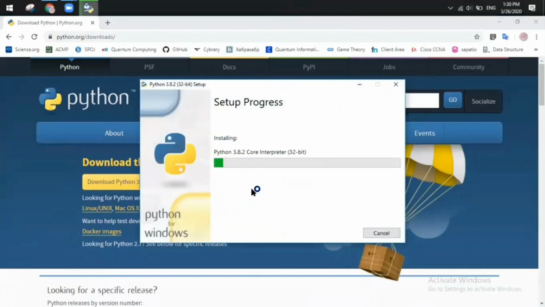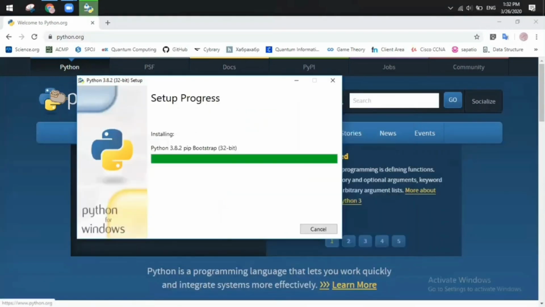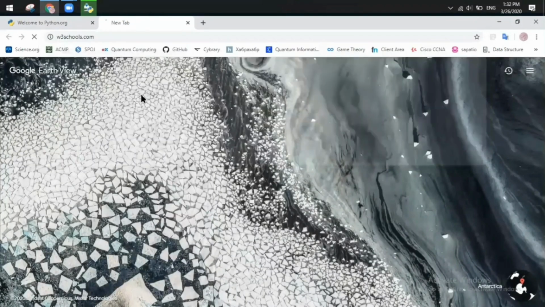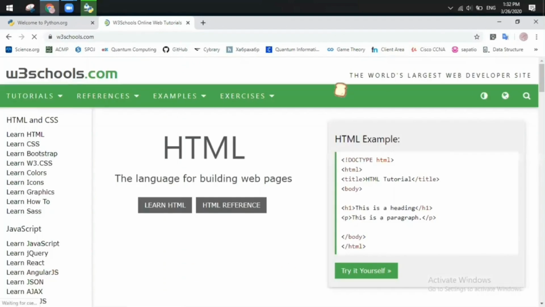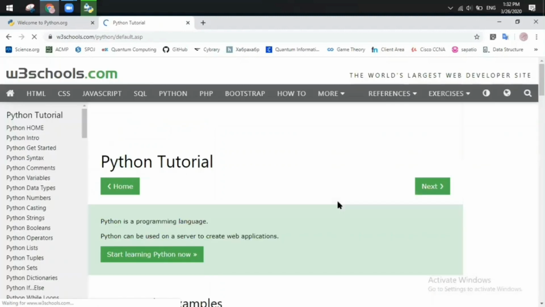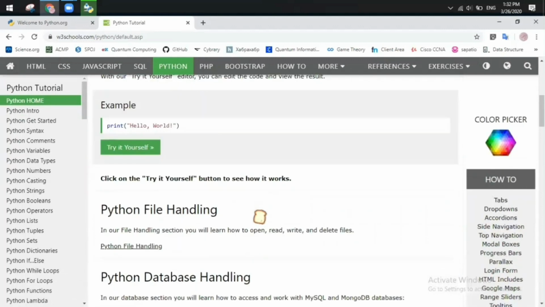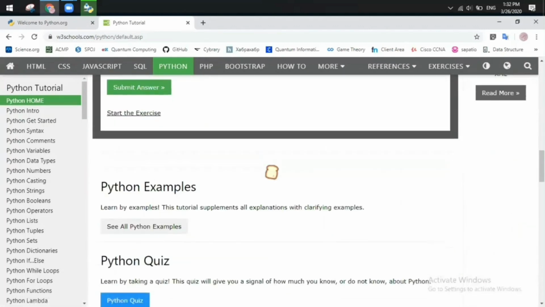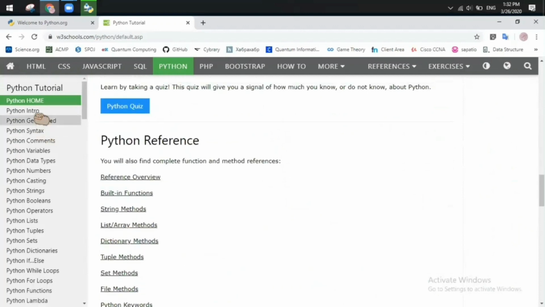Okay, choose the first one. Okay, guys, let me give you some tricks while we're waiting. So when you're starting a new programming language, the best tool, for me, was W3Schools. W3schools.com, it's totally free. Let's go to Python. So okay, this is the first page. So Python is a programming language, we know that. This is the function that we will learn later. Let's go to Python intro.